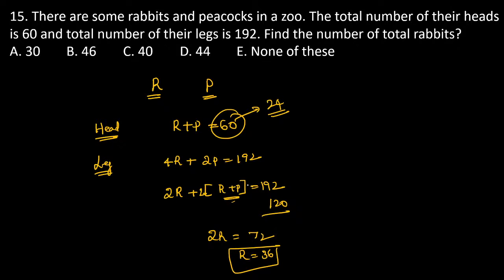So that is the question. So the number of rabbits is 36. So the answer becomes 36. Otherwise, I will go to one more thing.